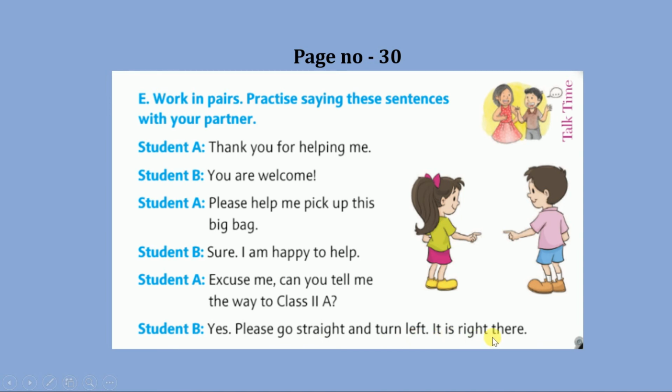It is right there. So here is the example of how we can use nice words with others when we are talking with others. You need to practice this at your home. When you are talking with your parents and your family, you need to use these nice words.